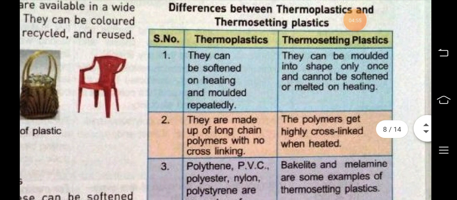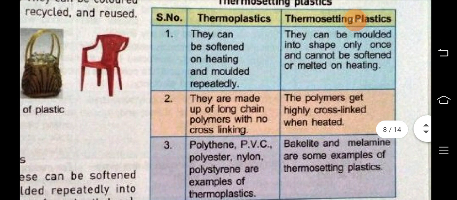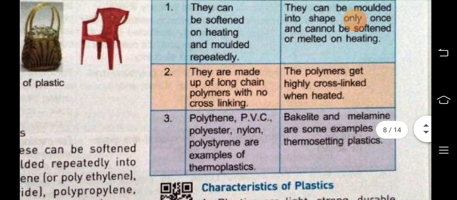So the differences between thermoplastic and thermosetting plastics are: thermoplastics can be softened on heating and molded repeatedly. Thermosetting plastic can be molded into shape only once and it cannot be softened or melted on heating.